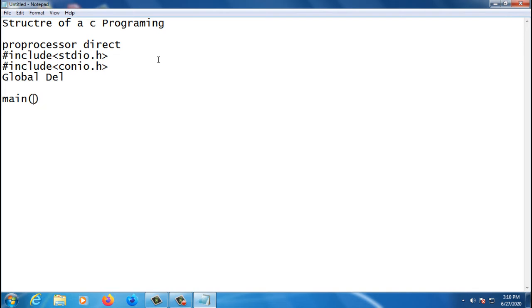Here, in a program, we don't call this a bracket, it is a parenthesis. This is the open parenthesis, this is the close parenthesis. In the parenthesis we can define arguments as well as give instructions. For suppose if I want to give any variable declarations, we can declare them here, no issues. If you want to pass the arguments, pass them over there. We can pass the arguments by reference, we can pass the arguments by value. It's not an issue.